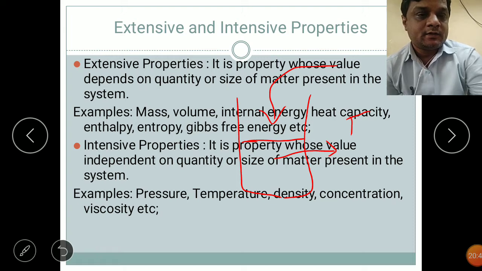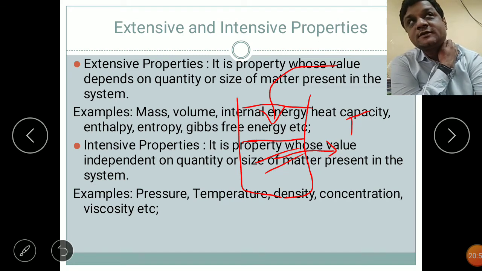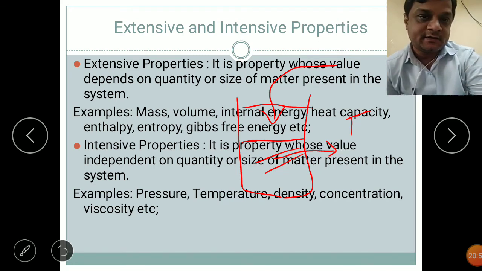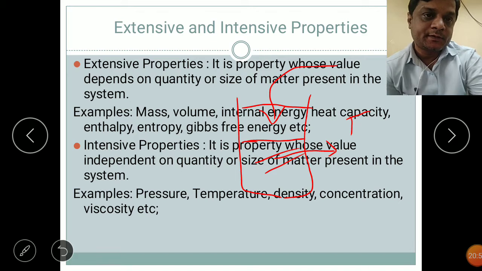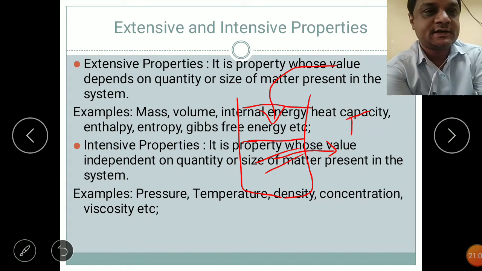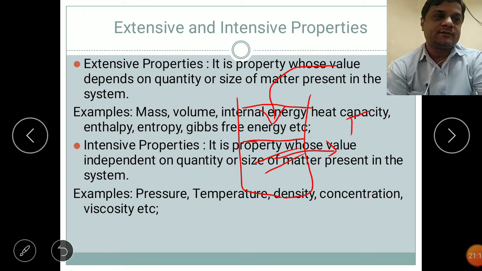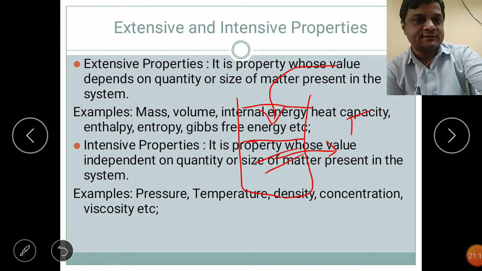Again, if you add 1 liter of water into that beaker, the density of water will always remain the same, that is 1000. Concentration will also remain the same. Viscosity will always remain the same. So whatever volume we add, these properties are independent of that. They remain constant, and that is called an intensive property. The examples are pressure, temperature, density, concentration, and viscosity; all are intensive properties.